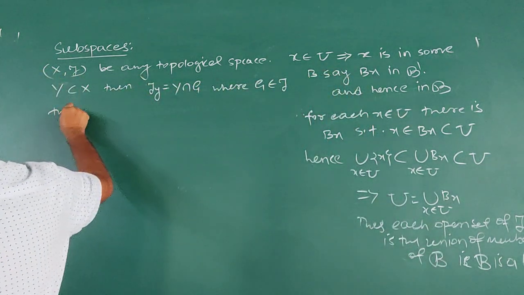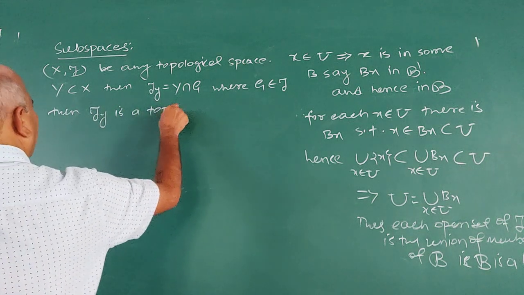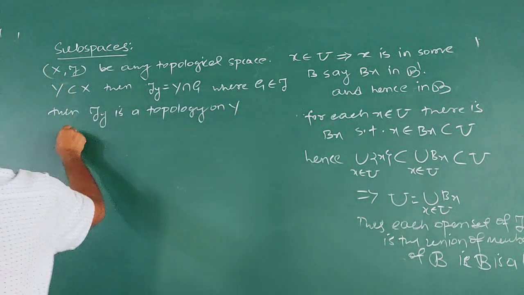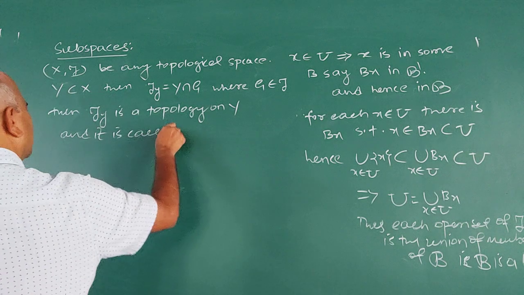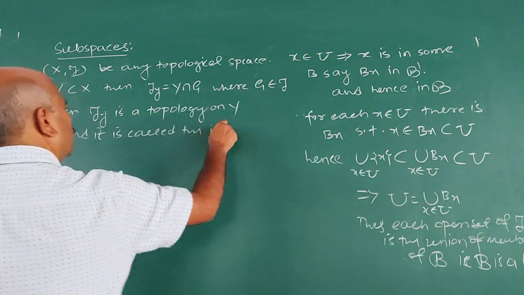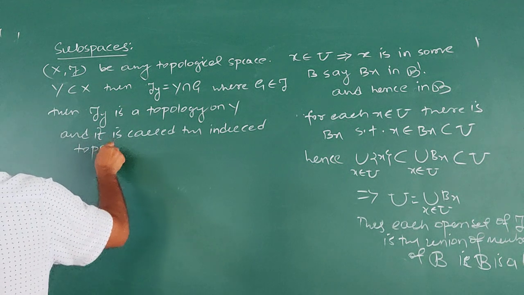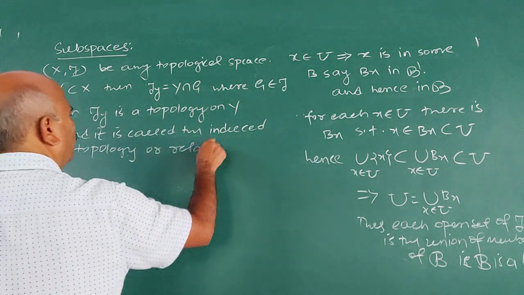Then tau Y is a topology on Y, and it is called the induced topology or relative topology.